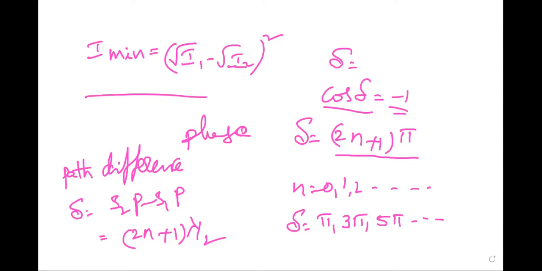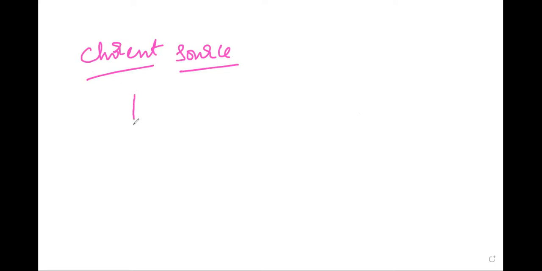Right, next topic is coherent source. We are taking two sources, S1 and S2, made from a single source.